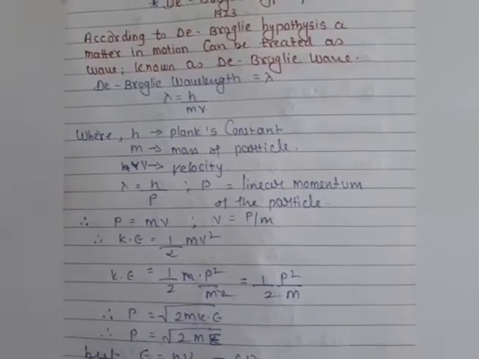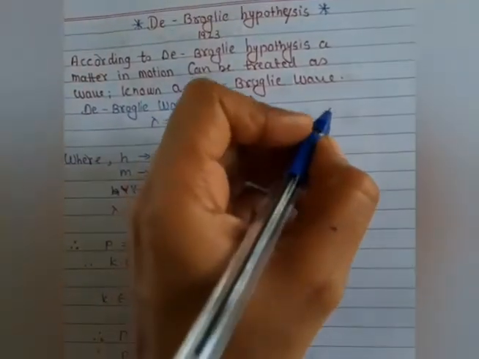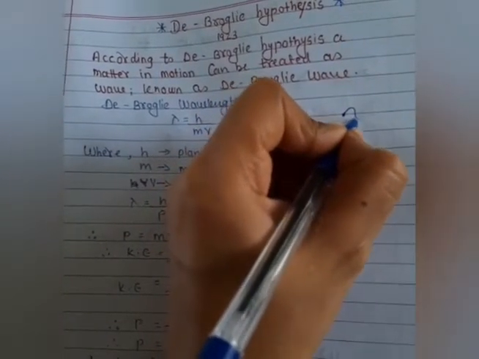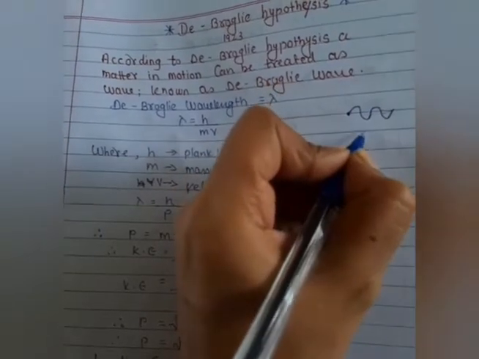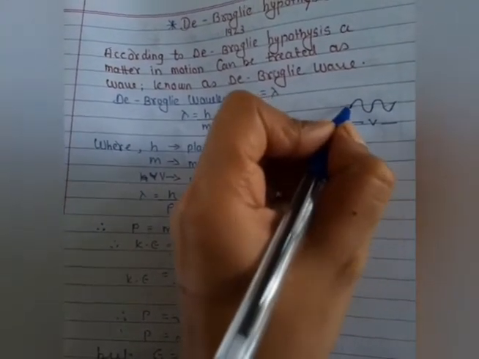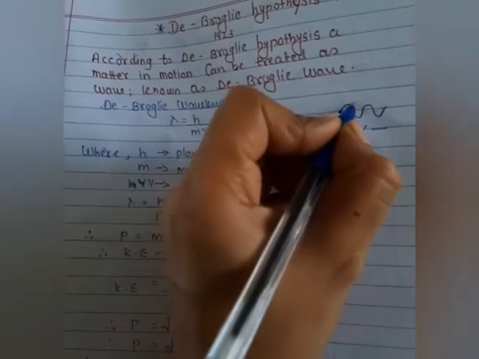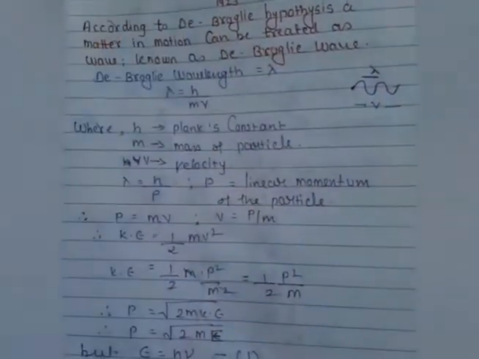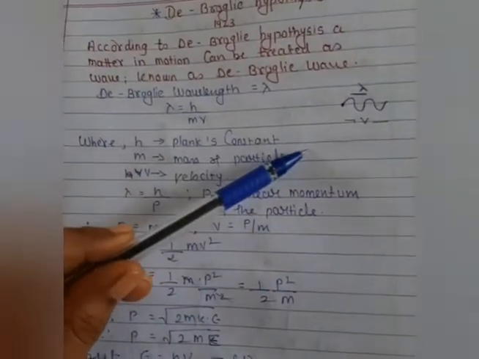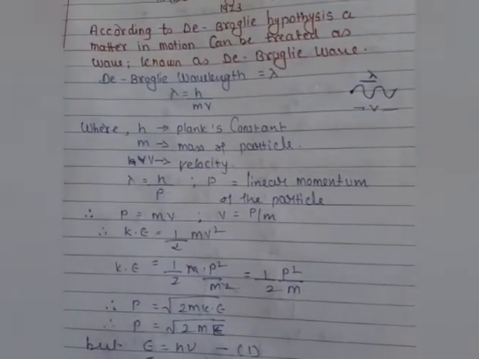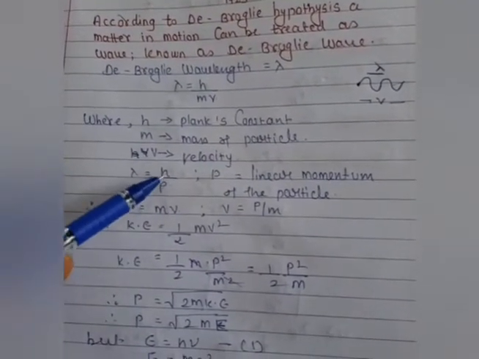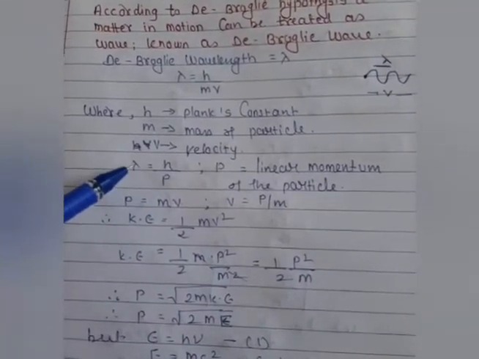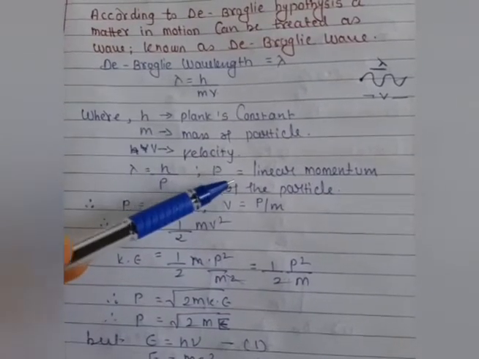So this assumption was taken by de Broglie, because de Broglie considered that when a particle starts to move, it has some velocity, and the particle has some wavelength. When the particle is traveling, the distance between two successive waves is nothing but the wavelength lambda of that particle. So according to this, here you know it very well, lambda is equal to h by p, as Einstein already considered, where p is the linear momentum of the particle.